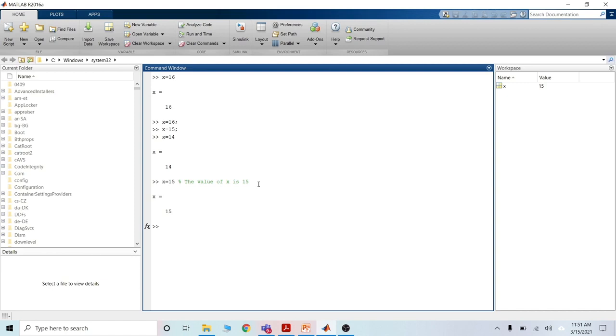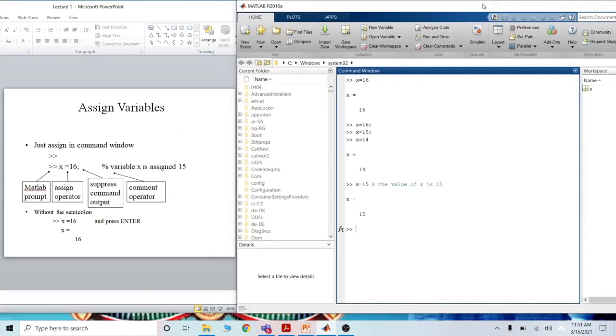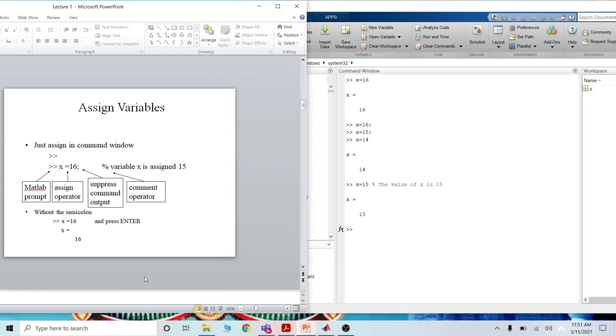When you write a program and want to explain some lines, for loops like in C and C++, then you can write like this, and it will not compute. But when any reader reads this program, then he can understand that the value of x is 15 and taken by this, and the purpose of the value 15 is this. You can write anything. Okay.